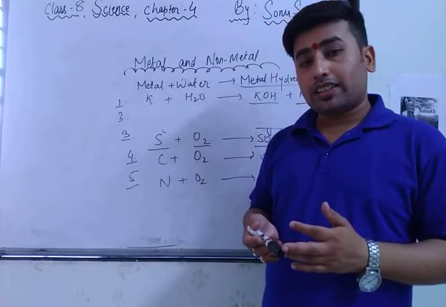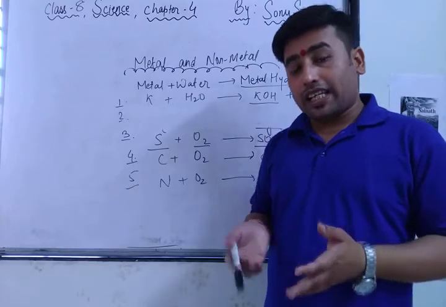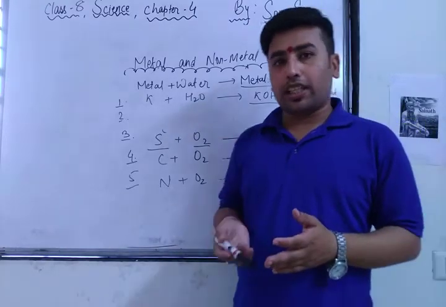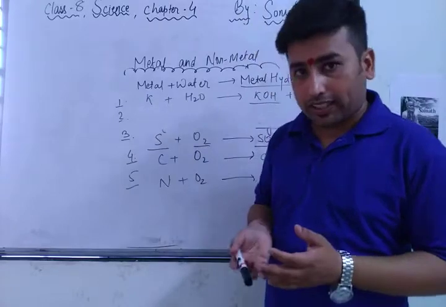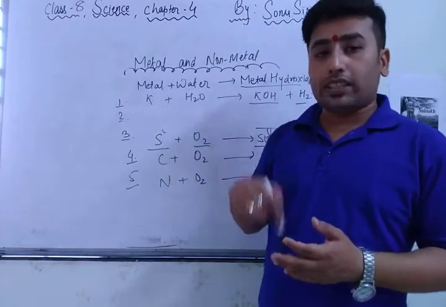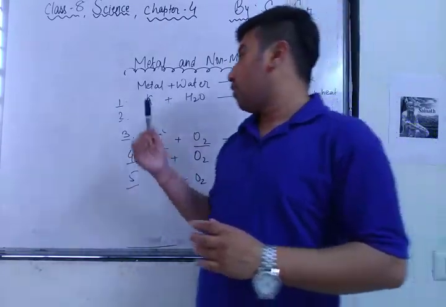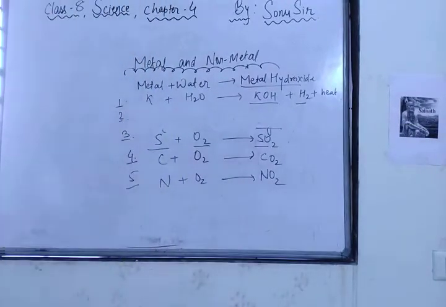When any reaction gives out heat, that is called exothermic. When it absorbs heat, it is called endothermic. So this reaction, potassium plus water, is an exothermic reaction. Got it?